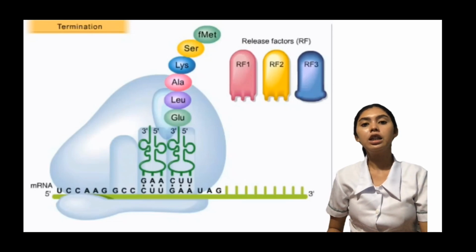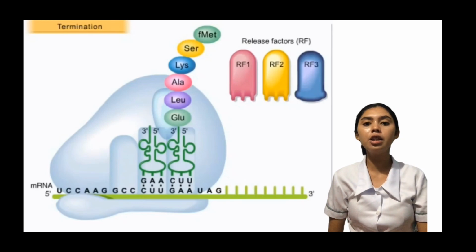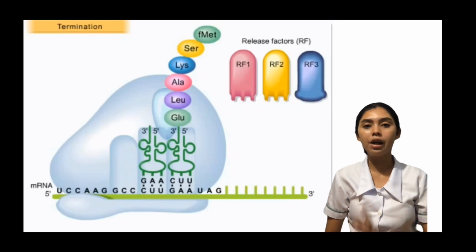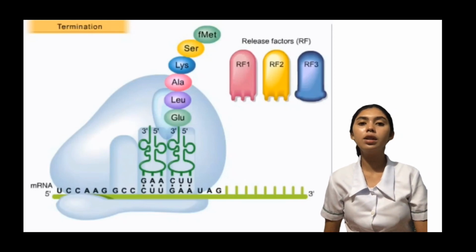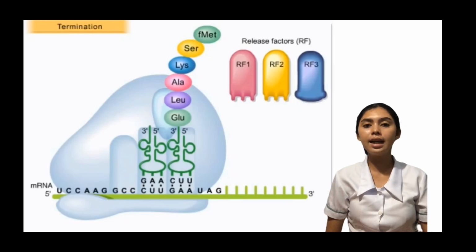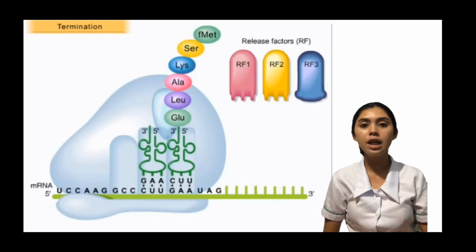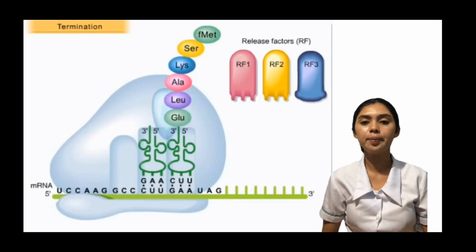RFs read the stop codon and initiate a series of specific termination events. E. coli has three RFs, RF1, RF2, and RF3. RF1 recognizes UAA and UAG, while RF2 recognizes UAA and UGA. RF3 does not recognize any stop codons but stimulates the subsequent termination events.